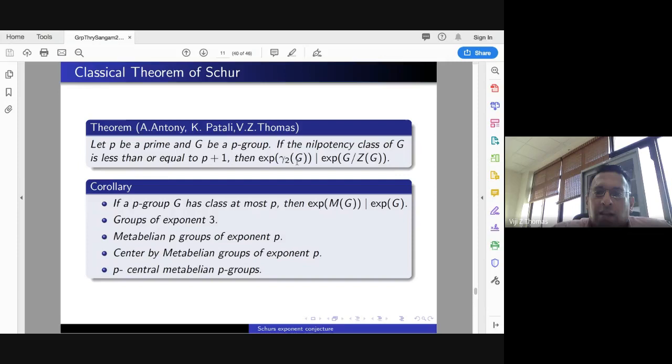You have to estimate the exponent of the commutator subgroup. So how is this helpful here? You take the group G of class at most P, then you consider the covering group, and in the covering group you look at the commutator subgroup and estimate its exponent, and then this is how you get this result from this result. So that's how you go.